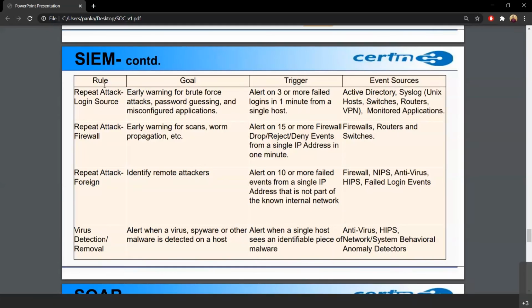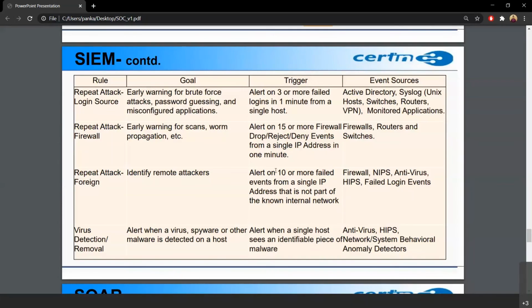So this is one sample rule. Then we have another rule, the second one. It says alert on 15 or more firewall drops. Suppose there is some external IP trying to communicate. So we have 15 drop events by a single IP in 1 minute. This is an early warning for a scan or a worm propagation. So we create a rule to block them. We should track that IP, why it is doing such things. So we should be alerted. SIEM basically does that.